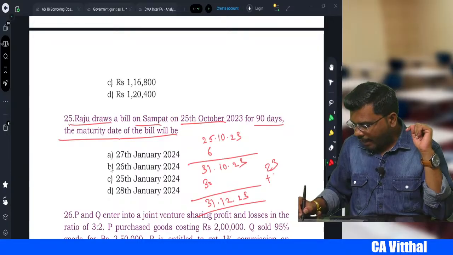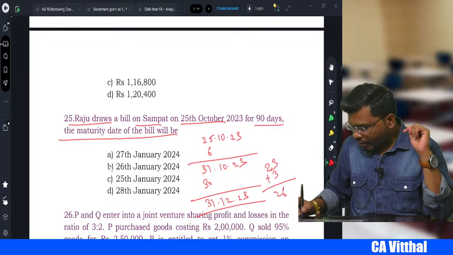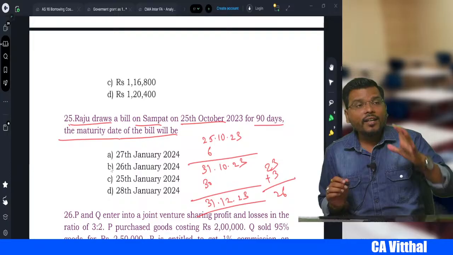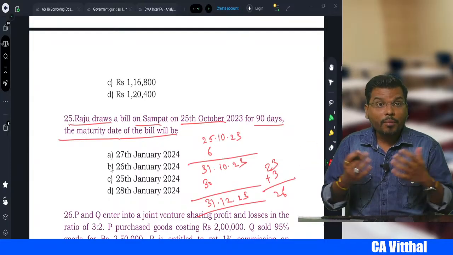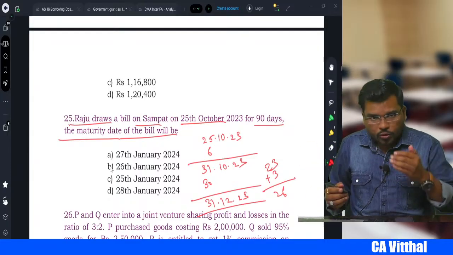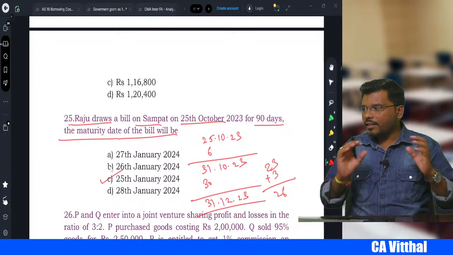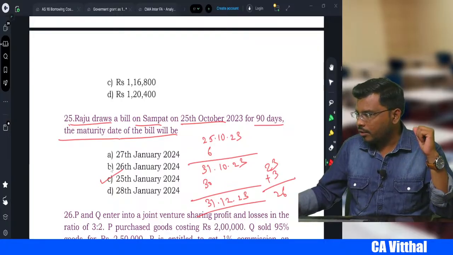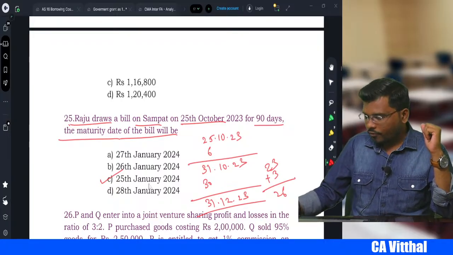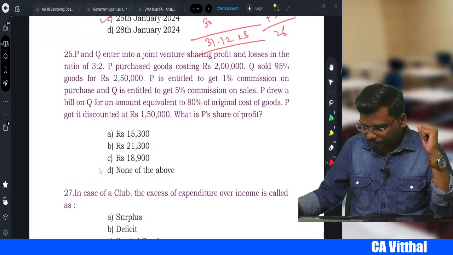In that we should add 3 grace days. It becomes 26 January. Oh, what is 26 January? It's a public holiday. Yes, so we should take the preceding day, that is 25th January. So option C is the correct answer. Very good, Harish, Nandini, Hemlata. Good, very good. Come to the next one.